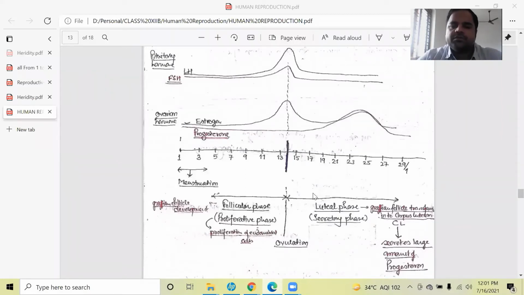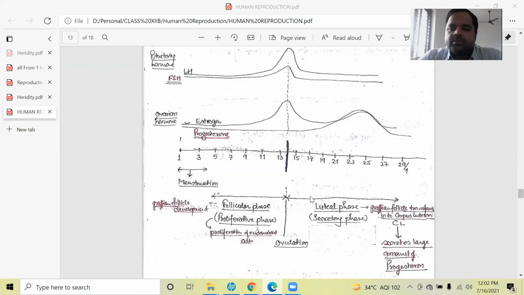The second phase, which operates from day 14 to 27, as I said, is the luteal phase or secretory phase. In this phase, the Graafian follicle will be transformed into the corpus luteum. So, as I told before, during ovulation the oocyte will come out, and the place from where the oocyte has come out will be converted or transformed into the corpus luteum.